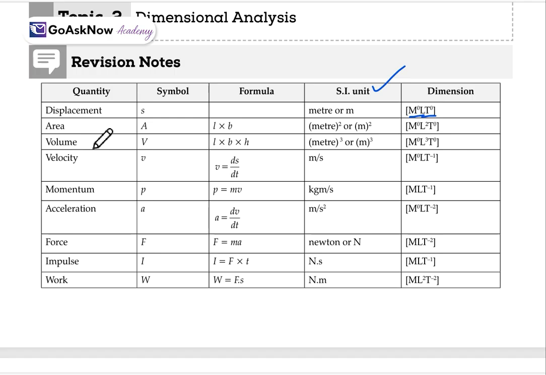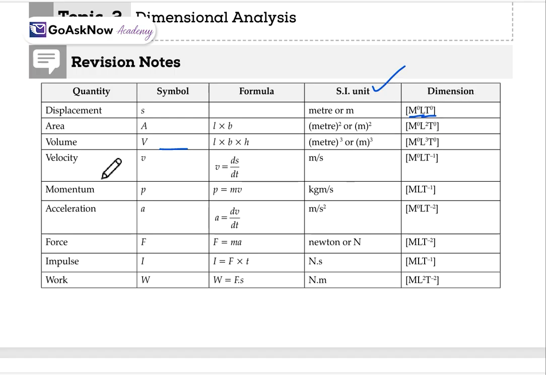After that, volume. Volume we know it's represented by V, L into B into H. It means meter cube. So, it will be M0, L3 and then T0. Like this, we can easily derive the dimensional formula with the help of SI unit.